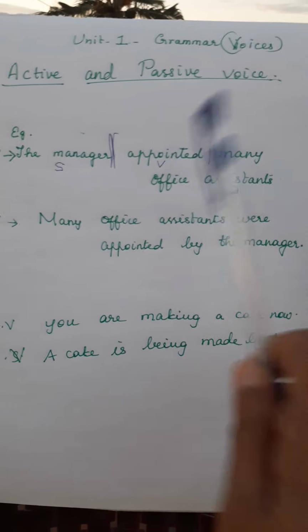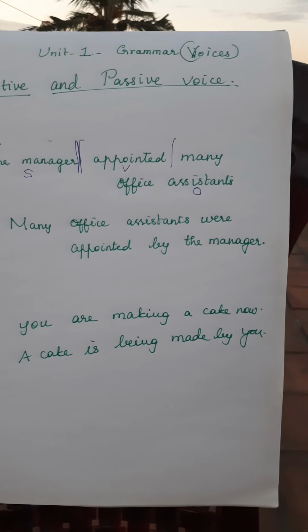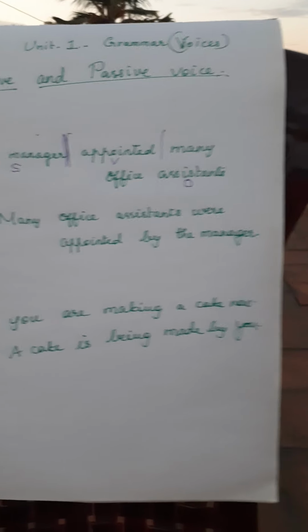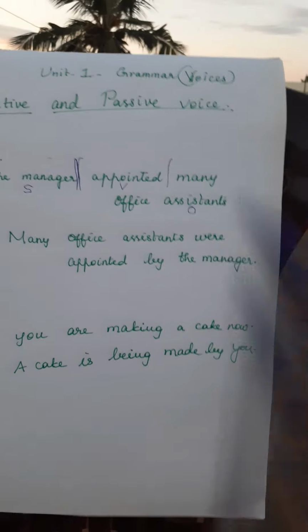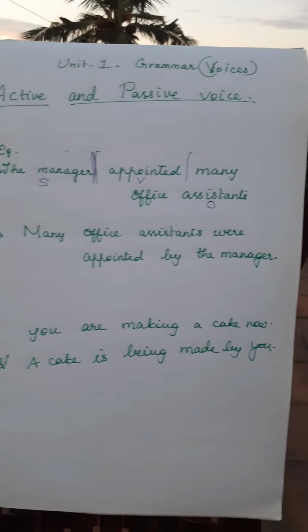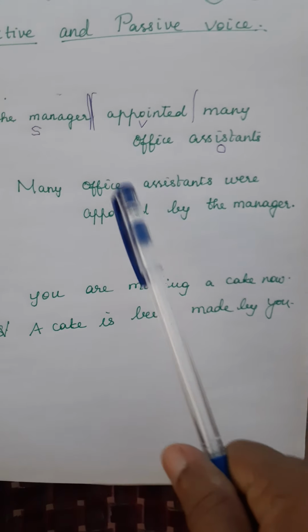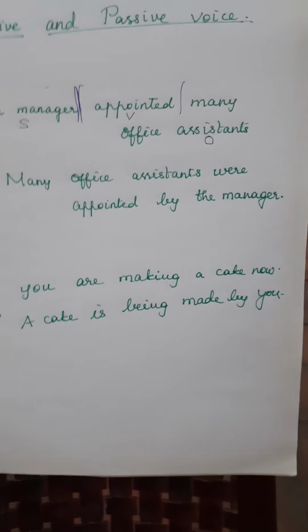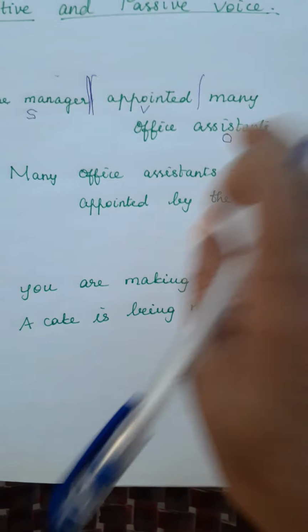If it is simple past tense, what auxiliary verb will go with this? See, this is a main verb. This main verb requires an auxiliary verb when you convert into passive voice, right? Anyway, we'll see one by one. Now subject, verb, object.